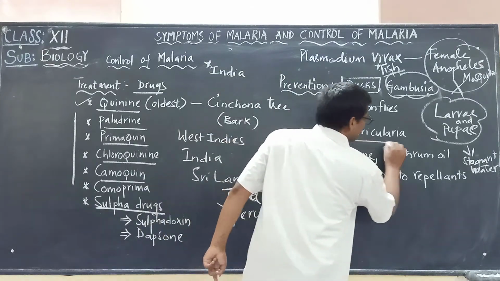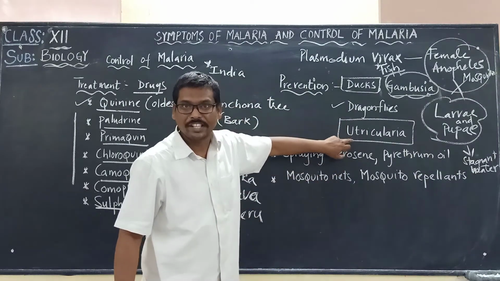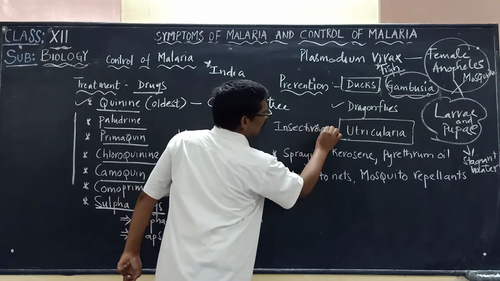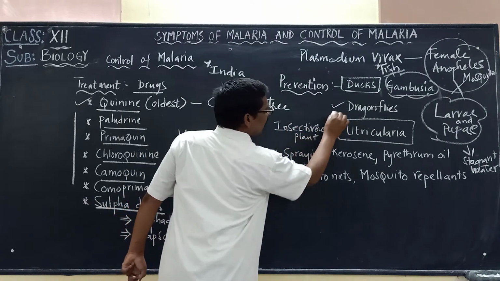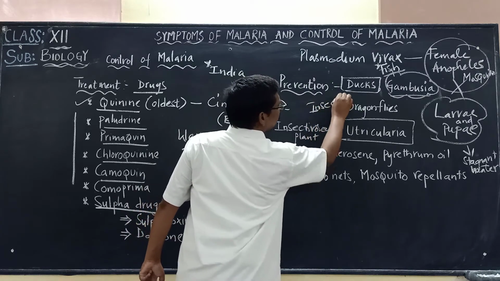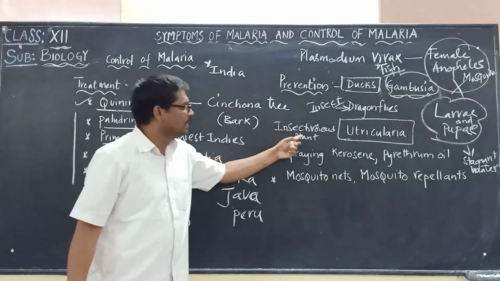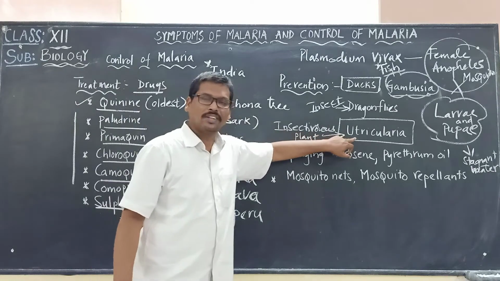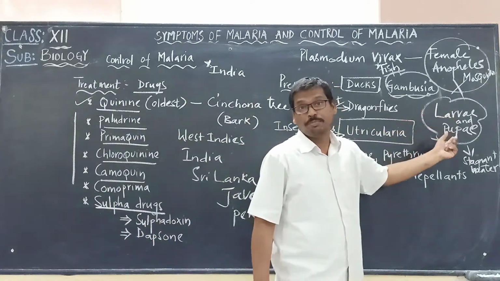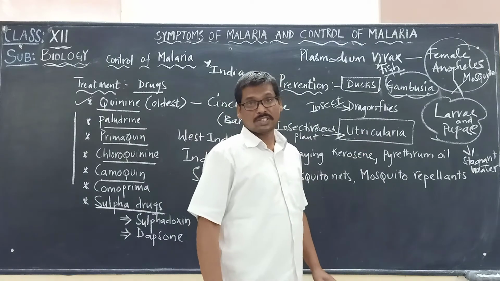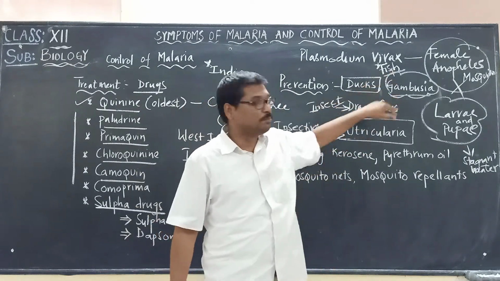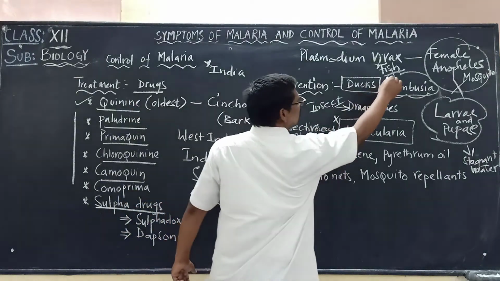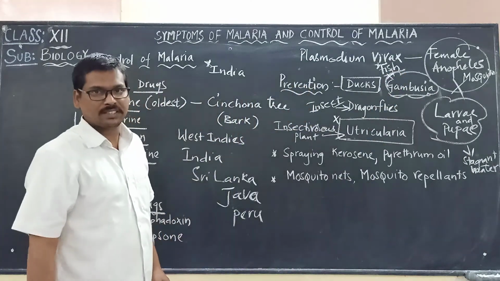Another is the insectivorous plant, Utricularia. Please remember this. Dragonfly is an insect, and Utricularia is an insectivorous plant. Utricularia also feeds on the larvae and pupae of the female Anopheles mosquitoes, and thus helps in controlling their breeding. Apart from these, Utricularia and mostly Gambusia are very important words that you have to remember.